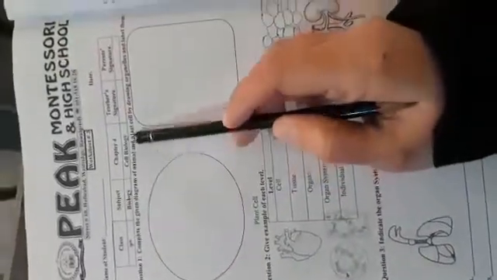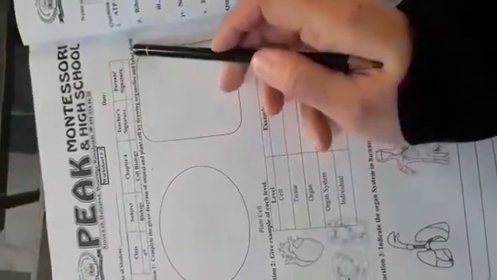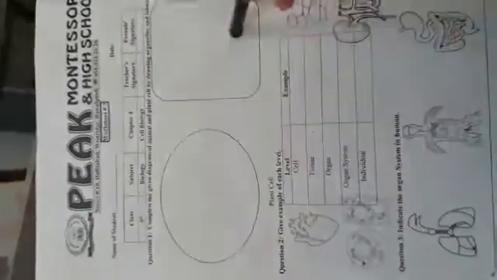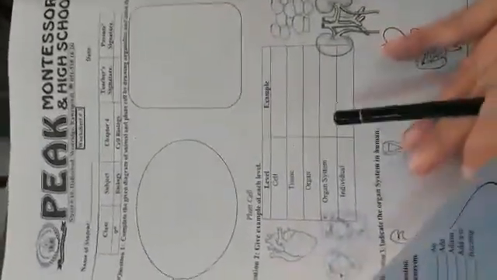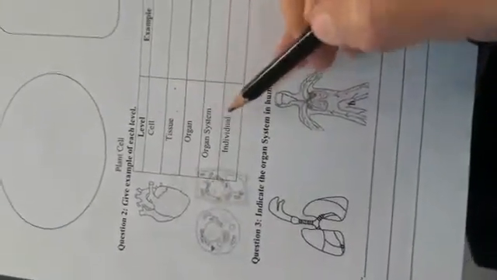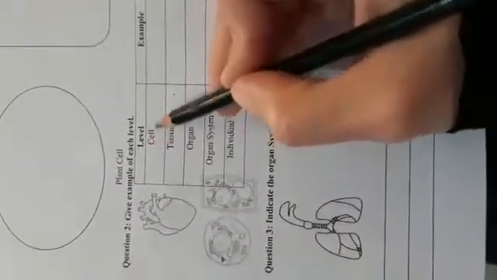Complete the given diagram of animal and plant cells by drawing organelles and labeling them. You have to draw the diagram of animal cell and plant cell with the organelles, and then you are going to label the different organelles that are present in animal and plant cells. The next question is, give an example of each level. These are the following organization levels that are present in human beings or any living organism: cell, tissue, organ, system and individual. You are going to give the cell, the level of cell.